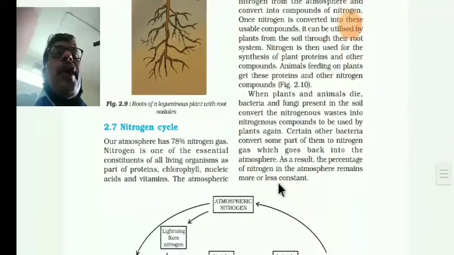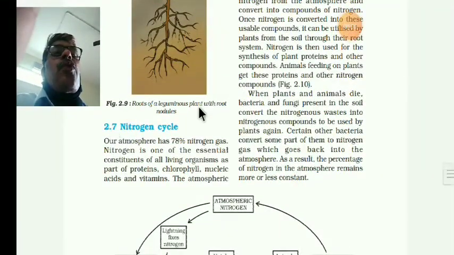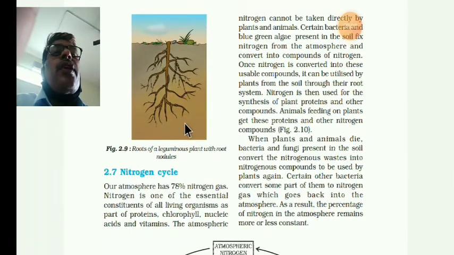Okay, nitrogen cycle. Look at the roots of the leguminous plants. You will see small rounded masses on them. That is nothing but Rhizobium bacteria.